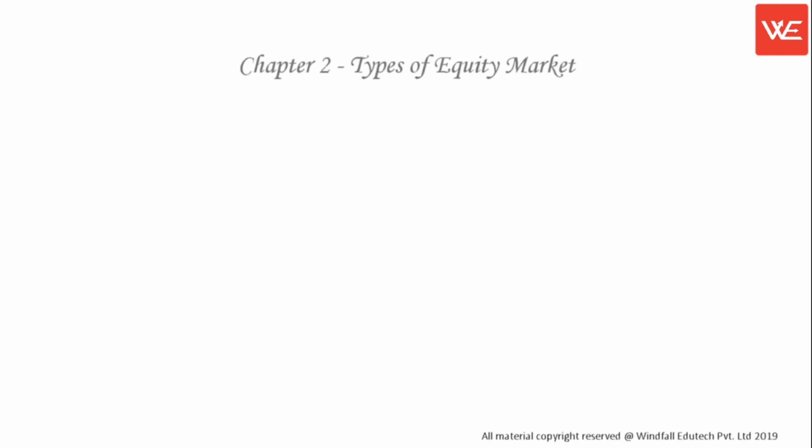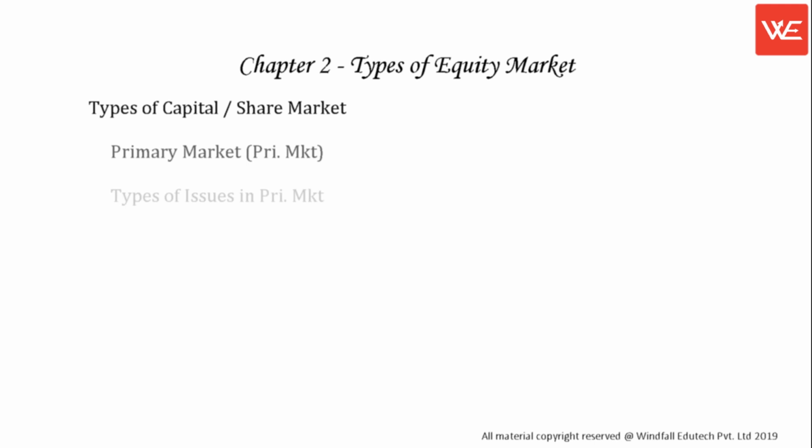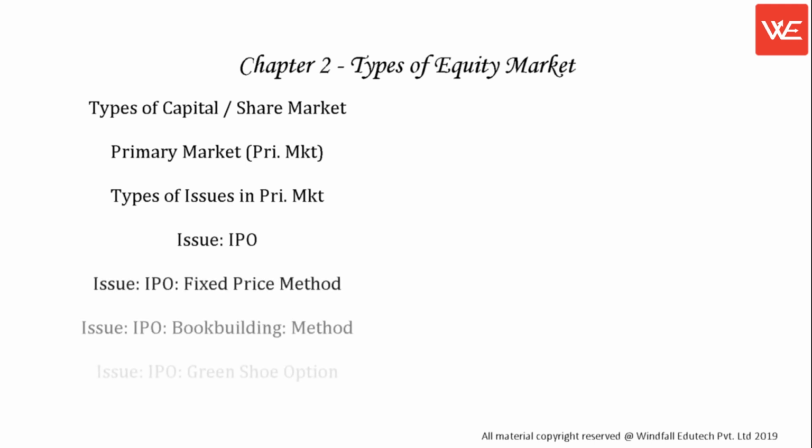Chapter 2. Types of equity market. Types of capital, share market. Primary market. Types of issues in primary market. Issue, IPO, fixed price method. Issue, IPO, bookbuilding method. Issue, IPO, green shoe option. Issue, IPO, SEBI's role.